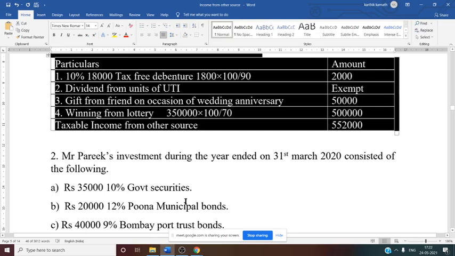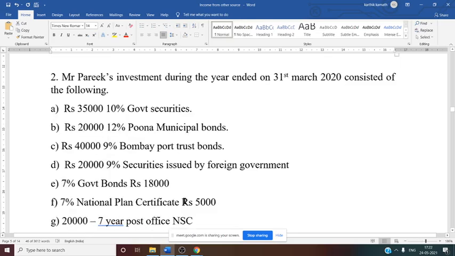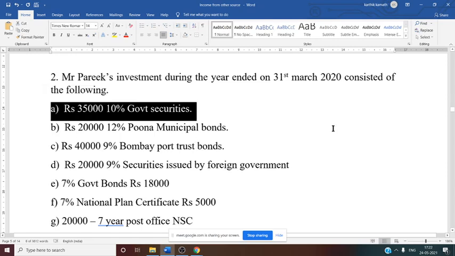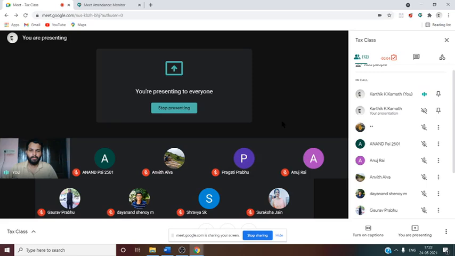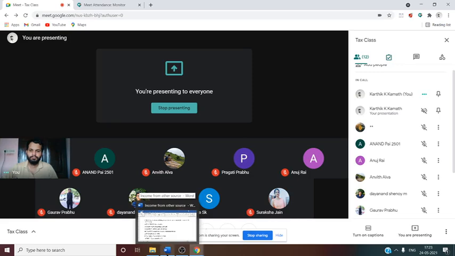So problem number 2. See this now. Mr. Parikh's investments during the year ended 31st March 2020 consisted of the following. Now the first one, if you see here, the amount is given, the rate is also mentioned. Should we gross up? First question, should we gross up here? Can anyone tell me whether grossing up is required?